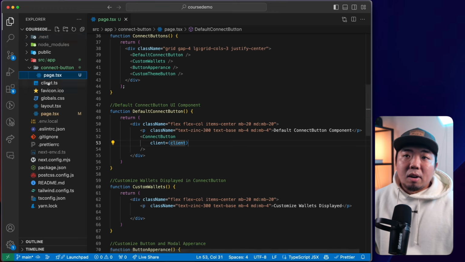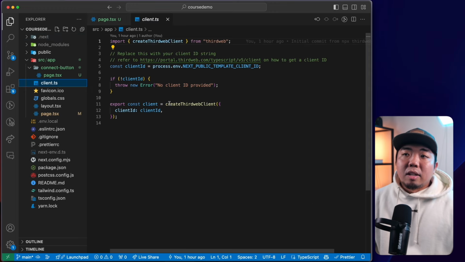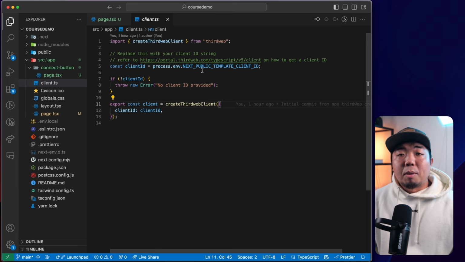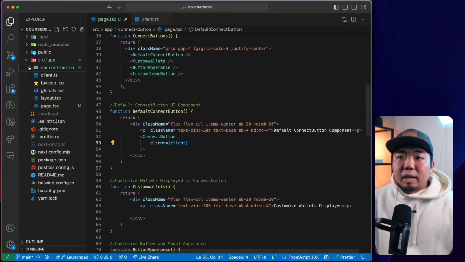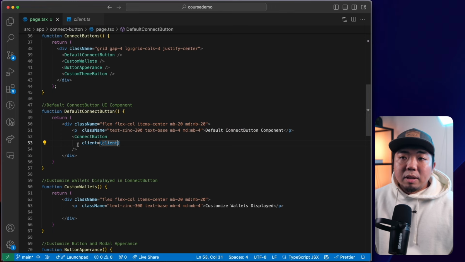So if we take a look at our client.ts file here, you can see we create a thirdweb client here using our client ID, which is our thirdweb API key. Again, we go through all of this within the Getting Started with thirdweb video that we'll link down in the description. But with all of that set, all we need to do again is just add that connect button component, and we just add the client right over here.